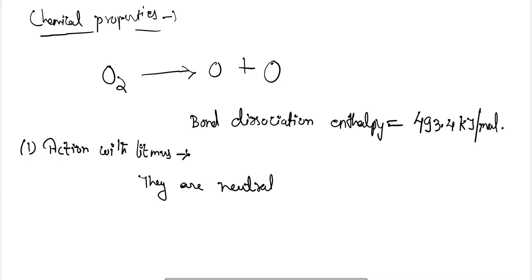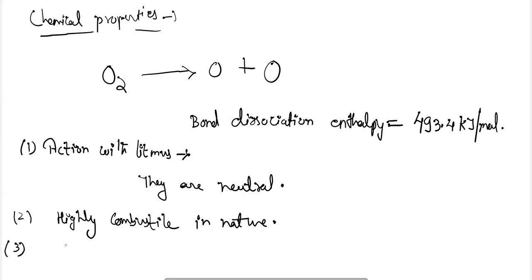Second, dioxygen is highly combustive in nature, but itself is not combustible. It will support other substances to burn readily, but itself it will not burn.